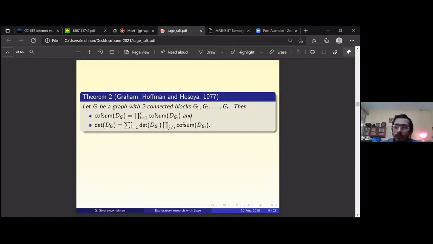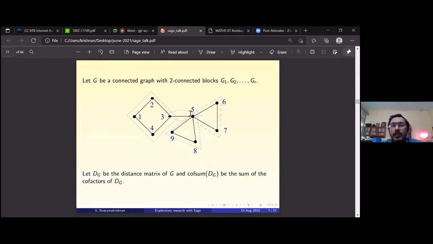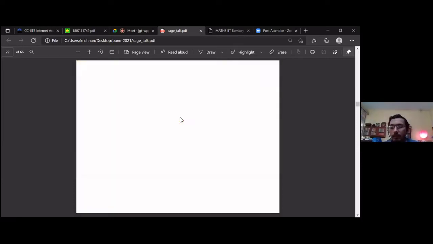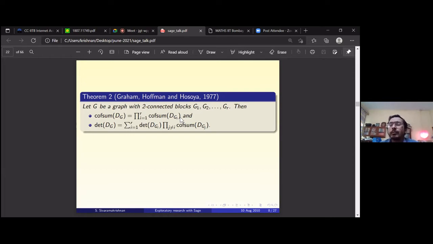If you look at any tree on n vertices, as we had this edge, 3, 5, is a block. So any edge is a block by itself. You can check, because there is no way you can get a 2-connected subgraph. The tree is just barely connected. In fact, a tree is a minimally connected graph. That is, if you delete any edge or any vertex, you will lose connectivity. Trees are minimally connected. So what this says is every edge is a block in a tree, and there are n-1 such edges.